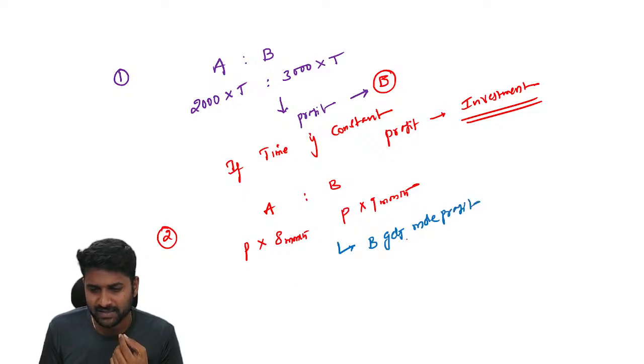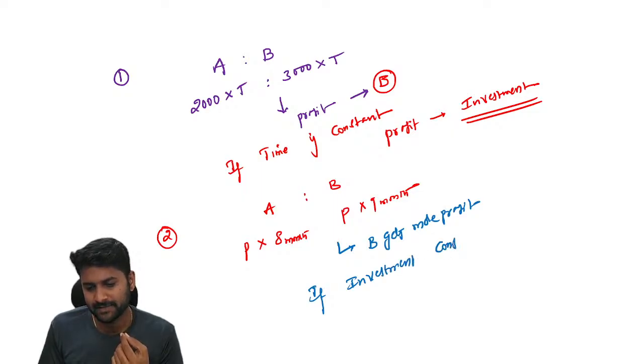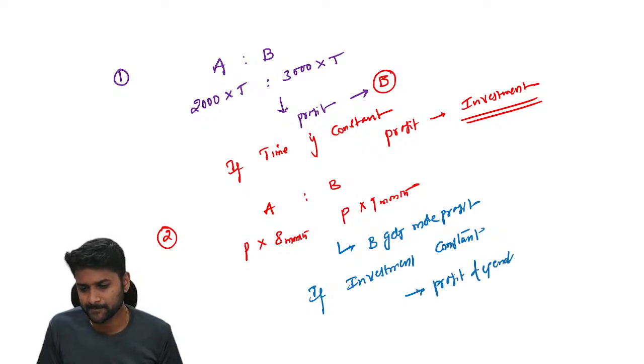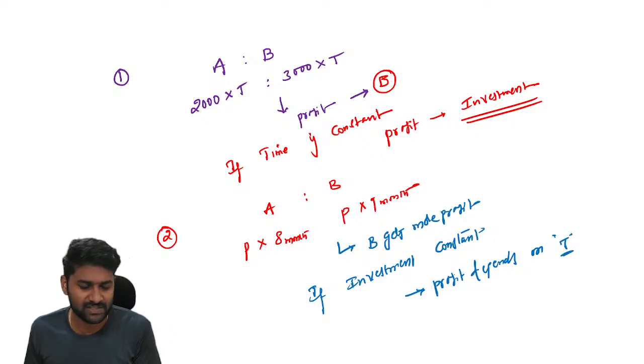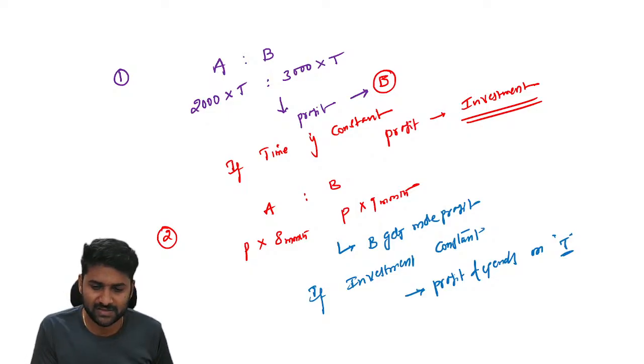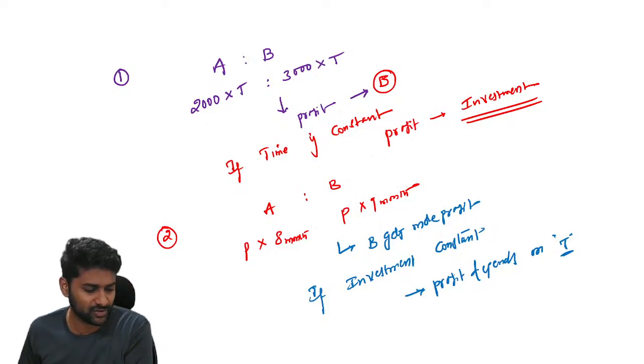The reason is, if investment is constant, then profits depend on duration. That's why if time is constant, profits depend on the investment, and if investment is constant, profits depend on the time period.